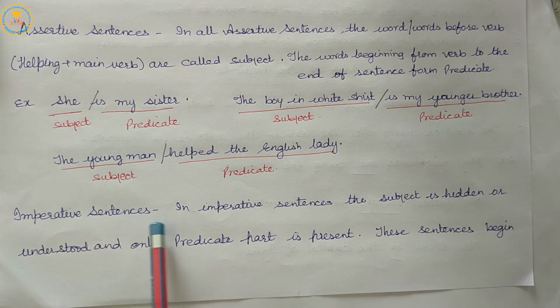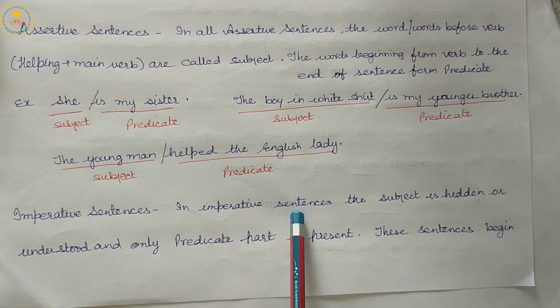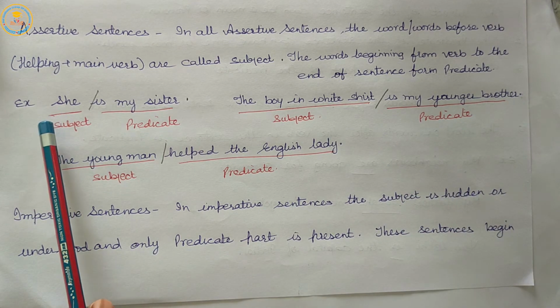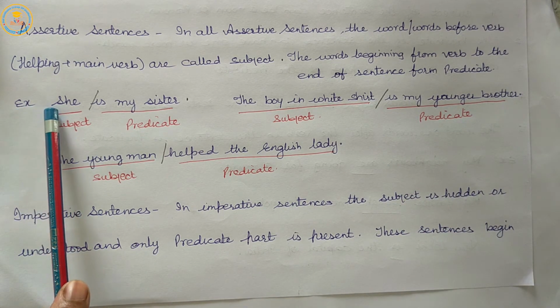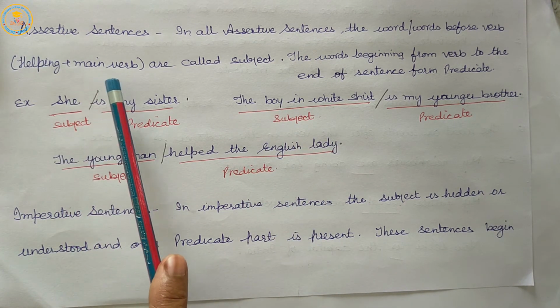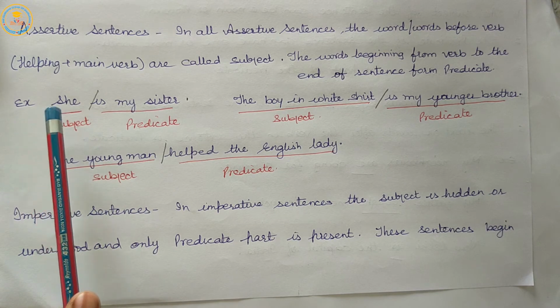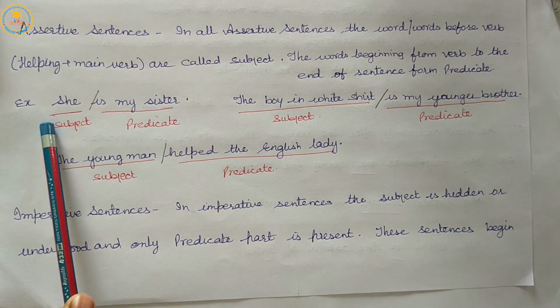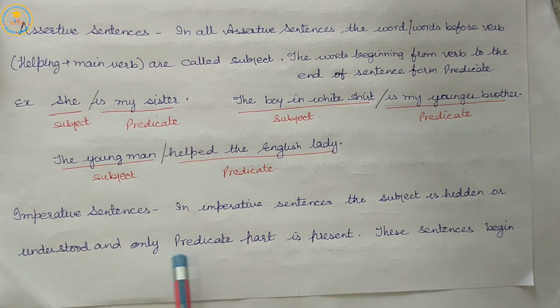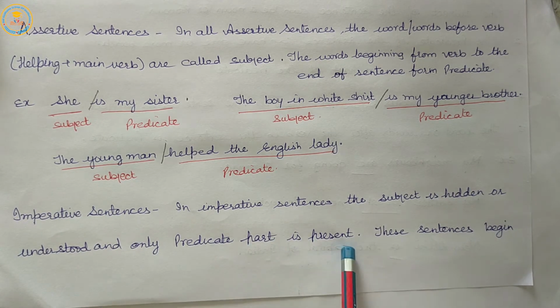In imperative sentences, the subject is hidden. In assertive sentences, subjects are given here: she, the young man, the boy in the white shirt. So, in assertive sentences, the subject is given. But in imperative sentences, the subject is hidden or understood, and only the predicate part is present.